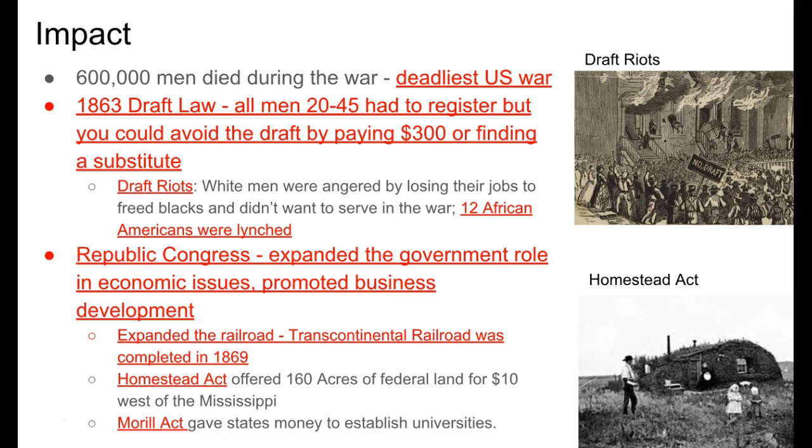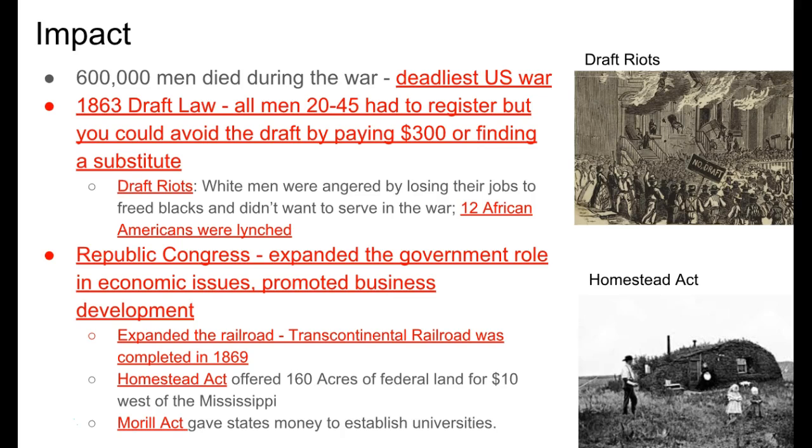So what this meant is anybody who had money didn't fight in the Civil War. Anybody who was poor had to fight in the Civil War. So this caused a huge conflict and controversy in our country and a huge division between rich and poor. And eventually this led to the idea of the draft riots.